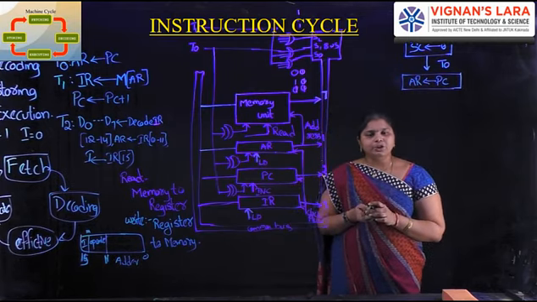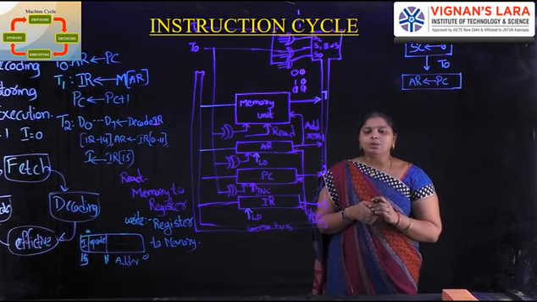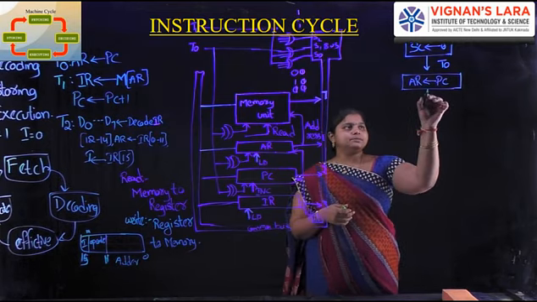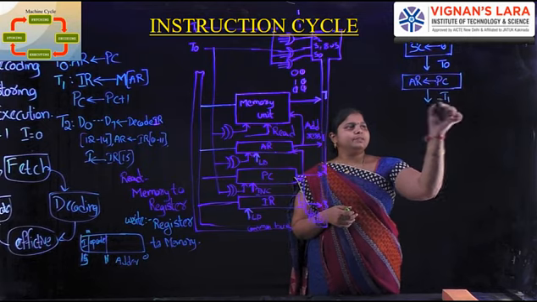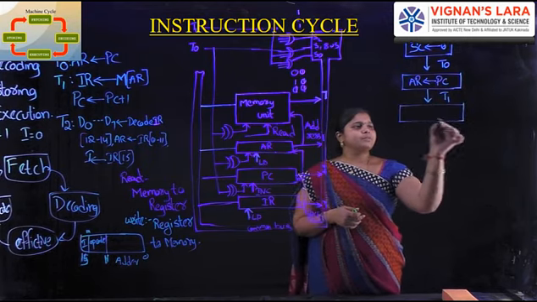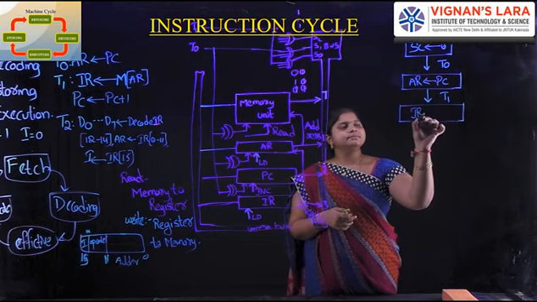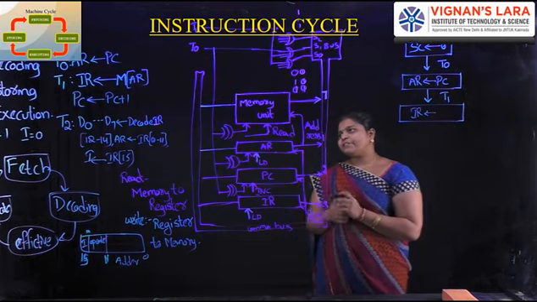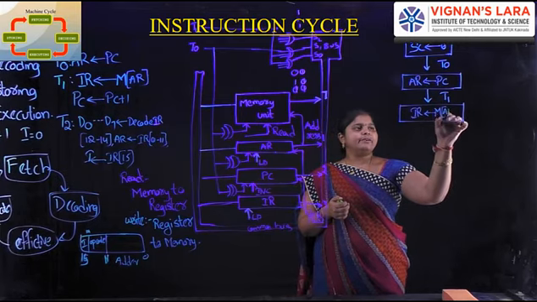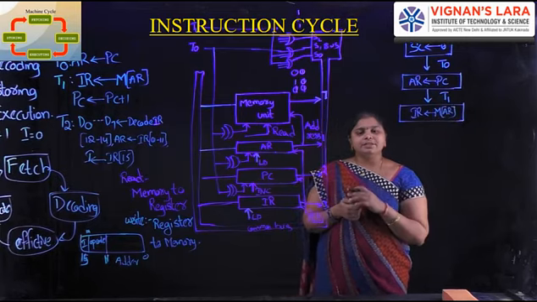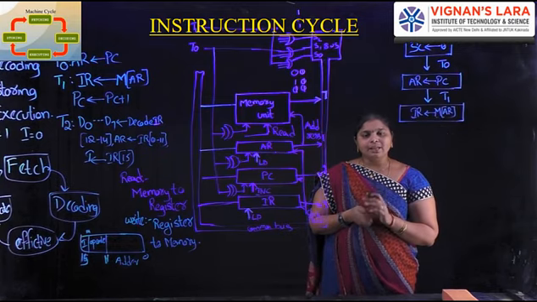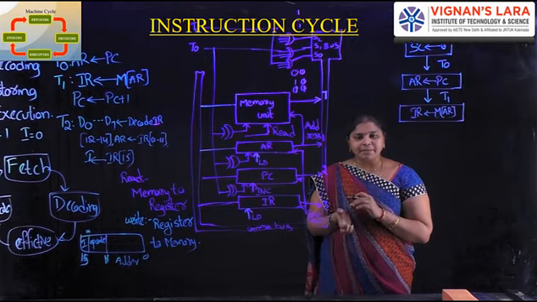What is the definition of program counter? It holds the address of the next instruction to be executed. Next, T1. T1 means the operation is for the instruction register, memory and address register. For the address register, what is the memory of that address? What is the address of that memory?